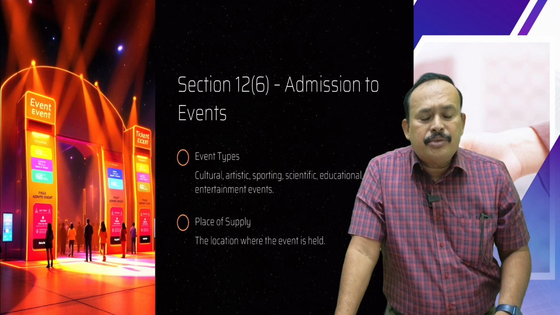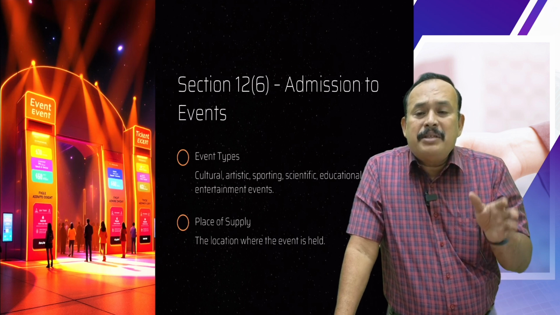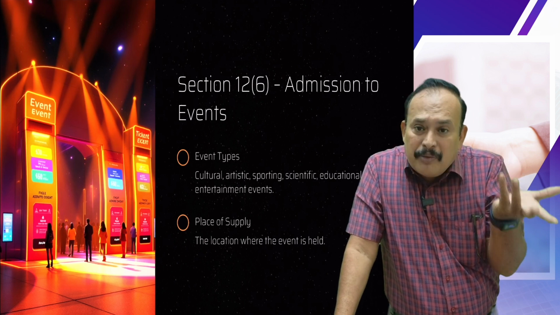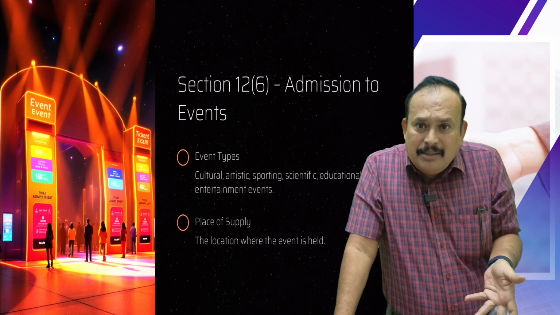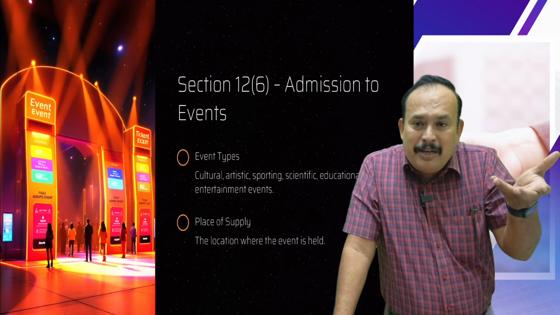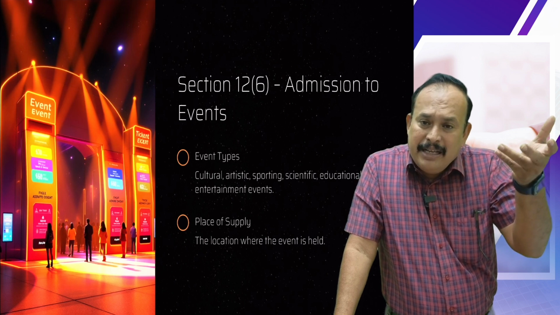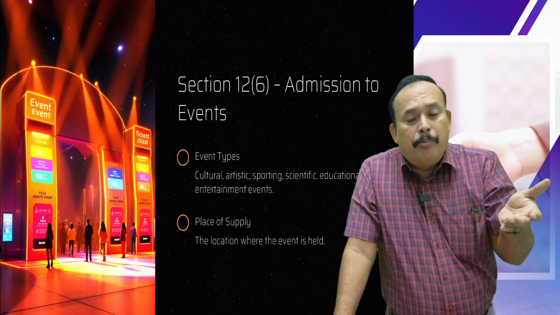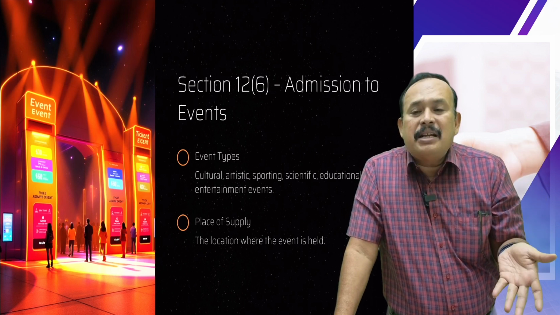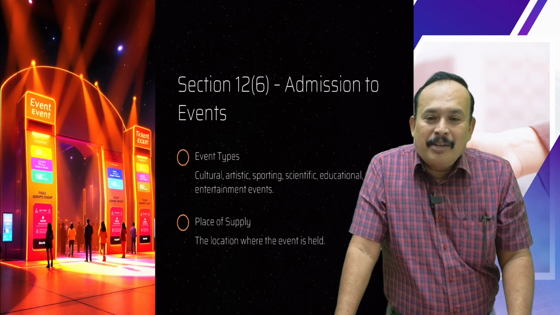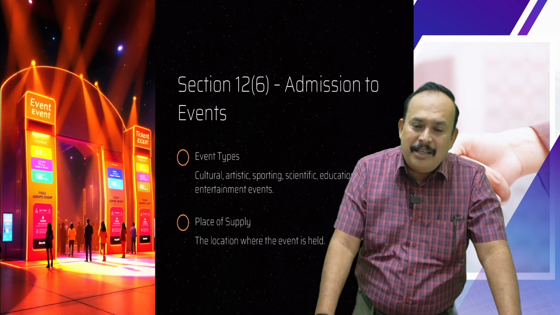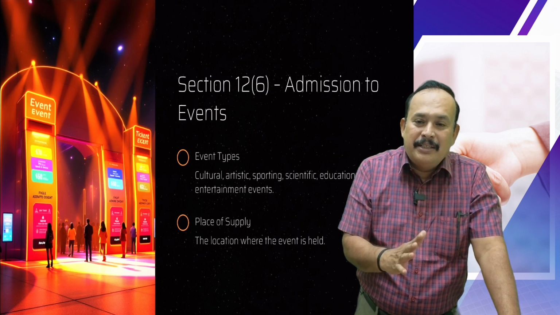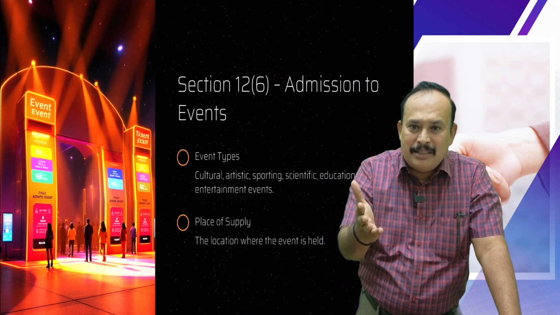If the recipient is an unregistered person and training is provided through online, in that case, where the performance is actually performed, where the supplier is located. From Chennai, I provided online coaching and training to unregistered persons. The place where the performance is performed by me, Chennai, is the place of supply. Don't get confused. Recipient registered person, location of the recipient. Somebody asked an excellent doubt in the last class.